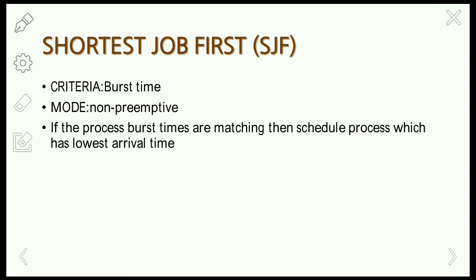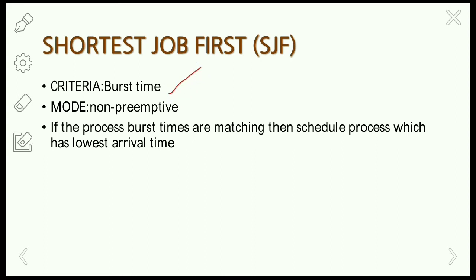This can be overcome in the shortest job first scheduling algorithm. To avoid starvation of processes, a process with the lowest burst time is allowed to execute first. That's why the criteria is burst time and the mode is non-preemptive.